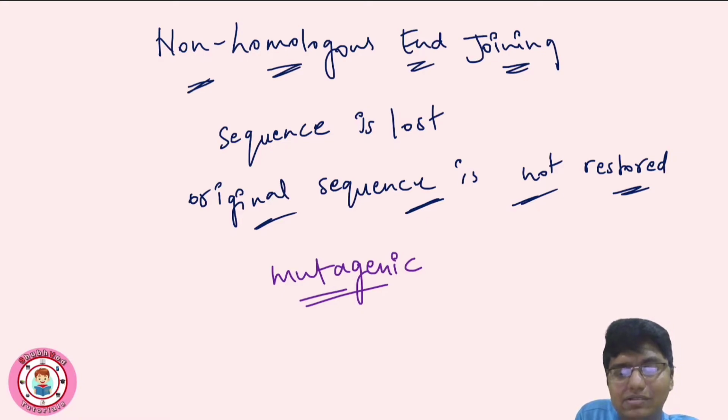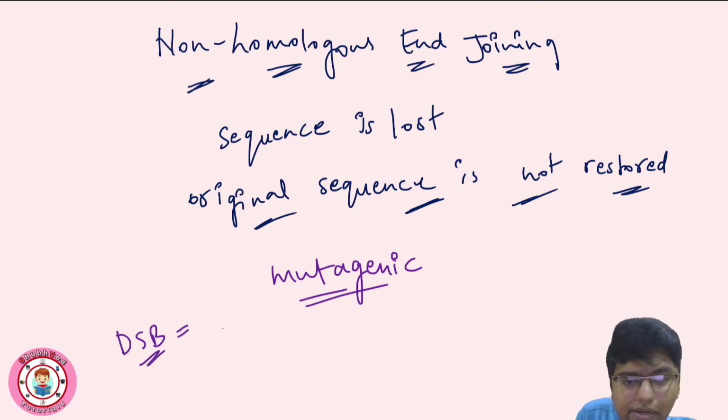So a double strand break has to be repaired because it can lead to various harmful cases, like cancer or cell death. So this is very harmful compared to this mutagenic process. Non-homologous end joining is used for repairing the double strand breaks.